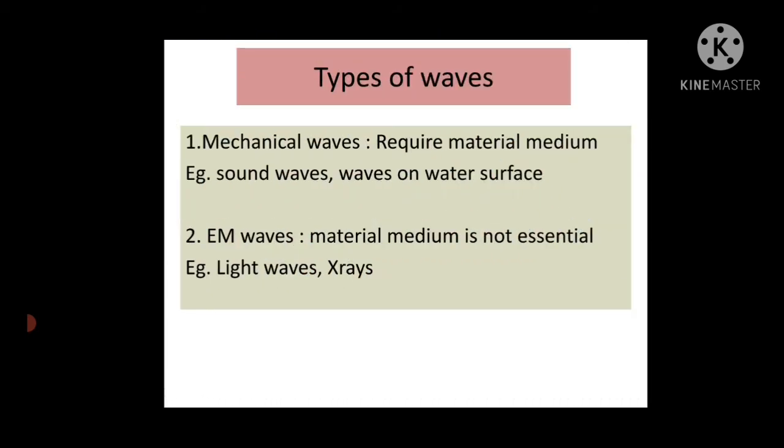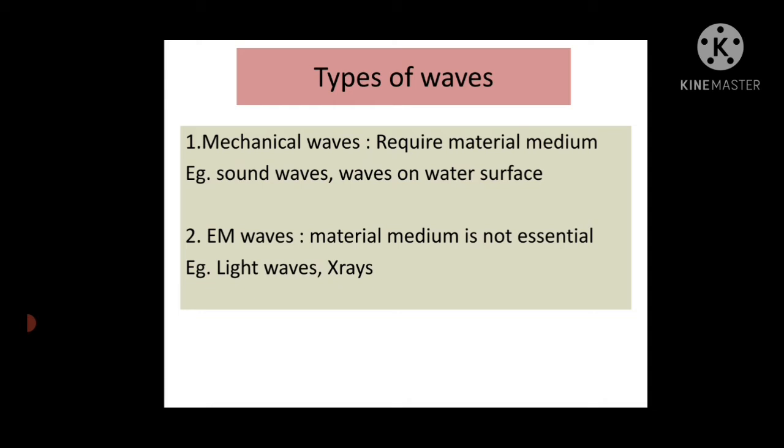Then types of waves. There are so many types of waves, and they come under two types: mechanical waves and EM waves. What do we mean by mechanical waves? The waves which require a material medium.